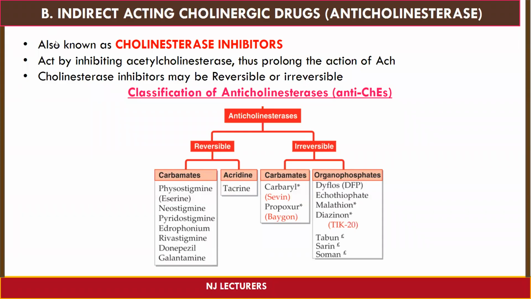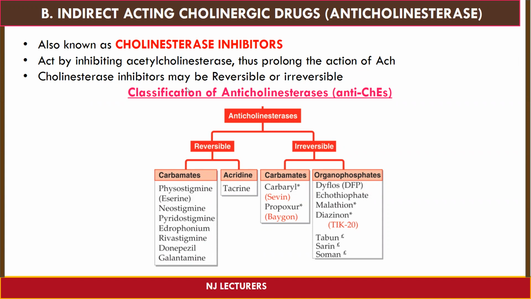The second type of cholinergic drugs are indirect acting cholinergic drugs, which are also known as anticholinesterase or cholinesterase inhibitors. Why? Because they mainly act by inhibiting the acetylcholinesterase enzyme. This is the enzyme involved in the breakdown of acetylcholine into acetate and choline, and thereby these drugs prolong the action of acetylcholine.